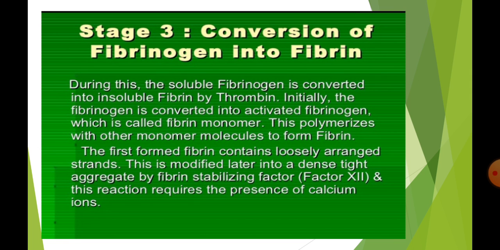Stage 3, conversion of fibrinogen into fibrin. During this, soluble fibrinogen is converted into insoluble fibrin by thrombin. Initially, the fibrinogen is converted into activated fibrinogen, which is called fibrin monomer. This polymerizes with other monomer molecules to form fibrin. The first form of fibrin contains loosely arranged strands. This is modified later into a dense tight aggregate by fibrin stabilizing factor, that is 13th factor, and this reaction requires the presence of calcium ions.